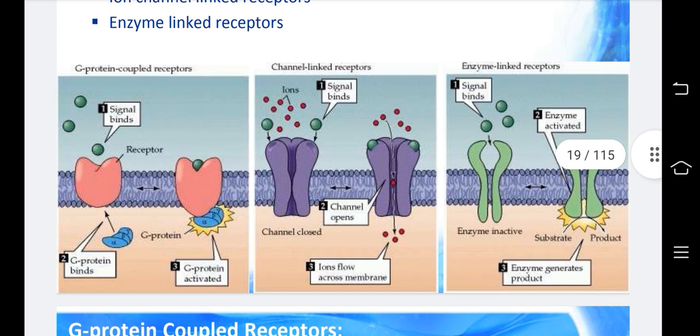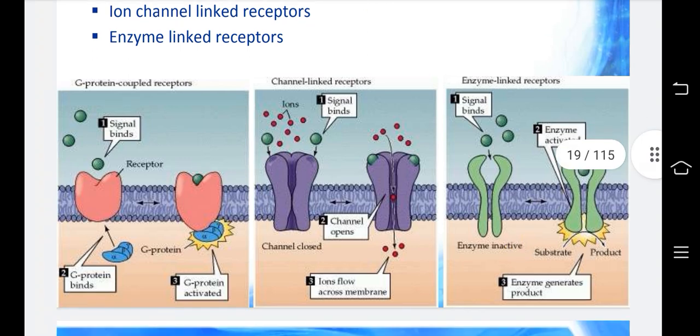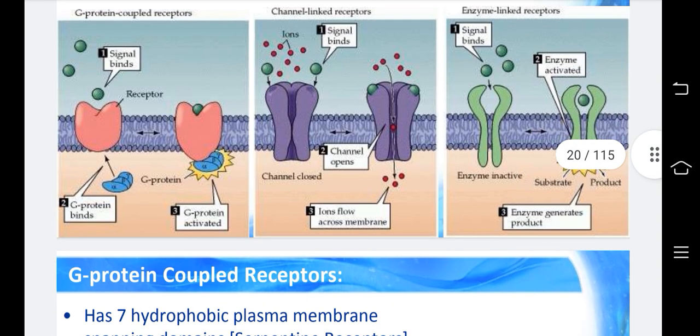First picture depicts G protein coupled receptors. Signal binds the receptor, G protein binds, G protein is activated, then some sort of biological action takes place. Ion channel linked receptors: signal binds, channel opens, ions flow across the membrane. Enzyme linked receptors: signal binds, enzyme is activated, enzyme generates product.